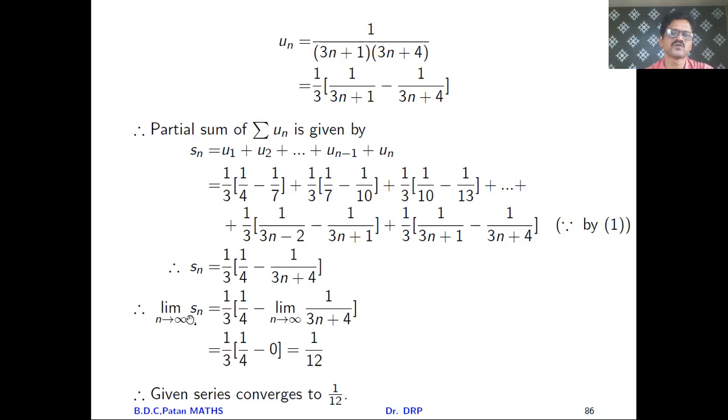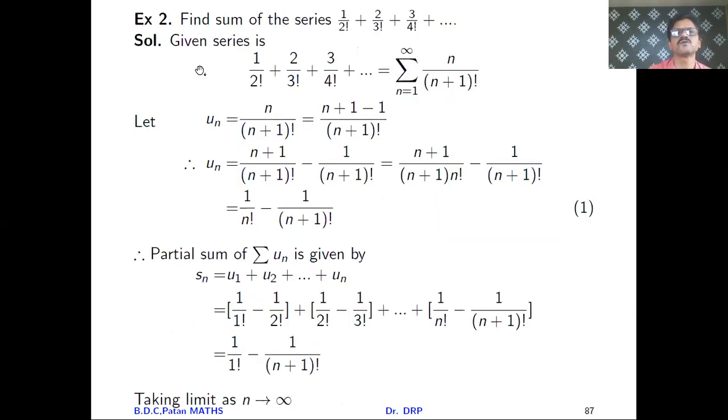1 by 12. So limit of Sn as n tends to infinity, you will get it to be 1 by 12. So its meaning is our series converges to 1 by 12. Meaning our given series is convergent, and that series converges to 1 by 12. Now I will proceed towards one more example which is based on it.